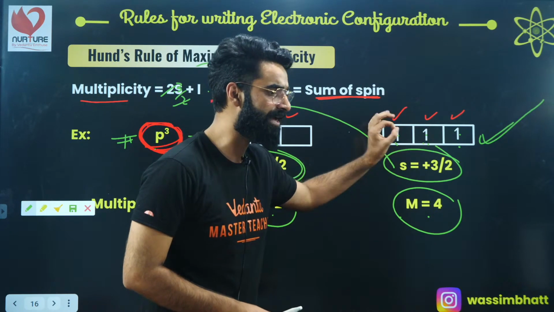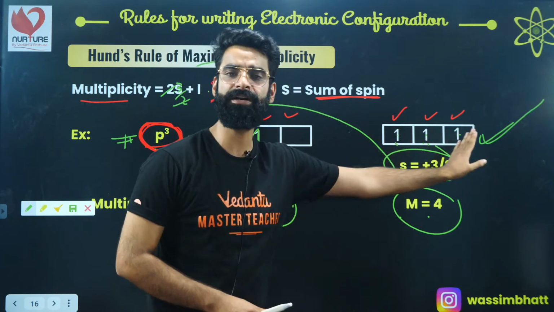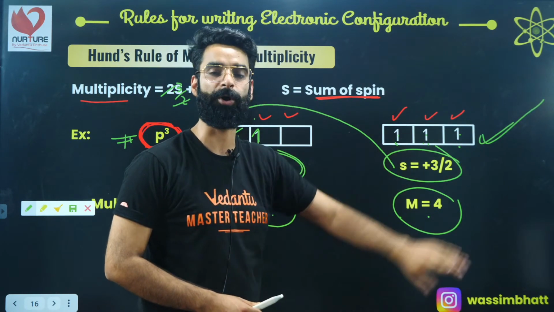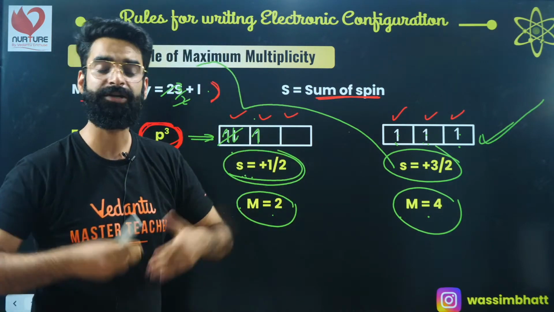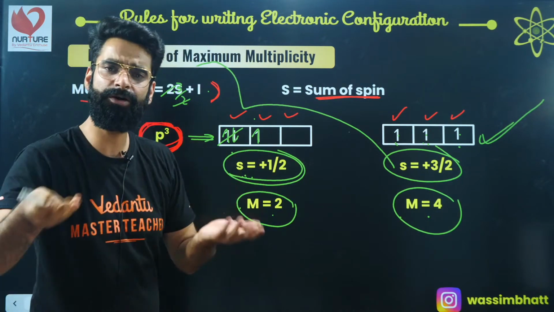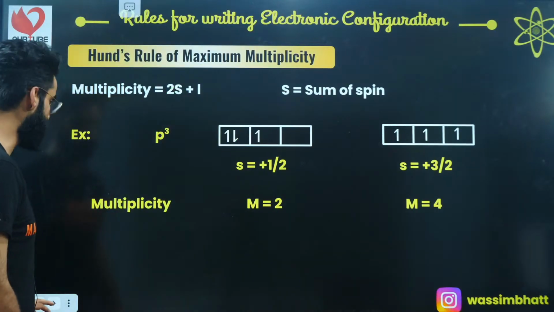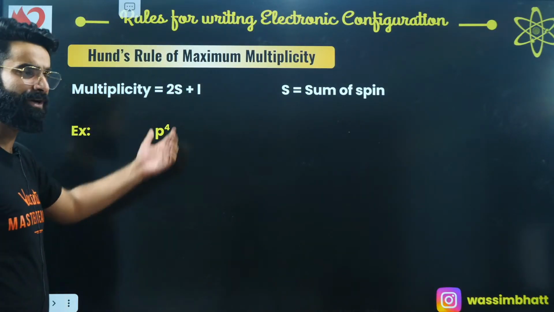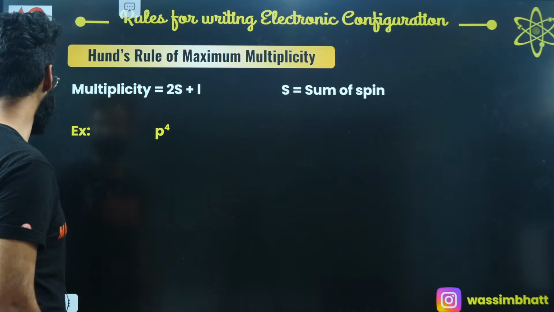Pairing of electrons won't be done in the degenerate orbitals unless each degenerate orbital gets one electron. That too with the same spin, right? That is absolutely one more conclusion of Hund's rule of maximum multiplicity, right? First of all, let's take one more example, then we'll exactly see what it's all about.